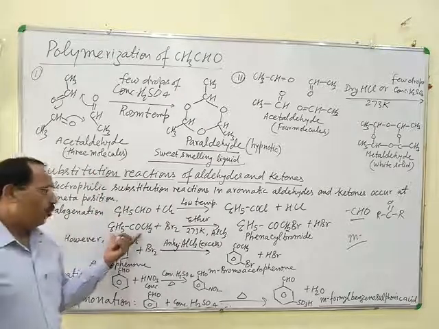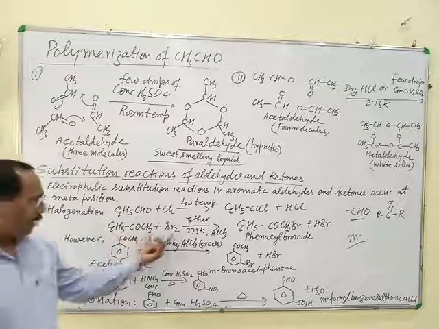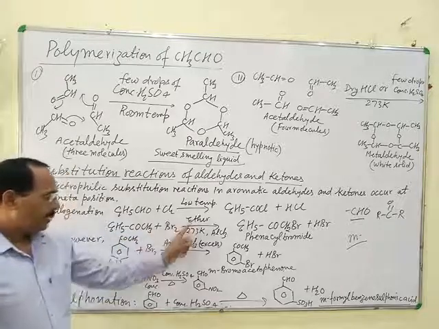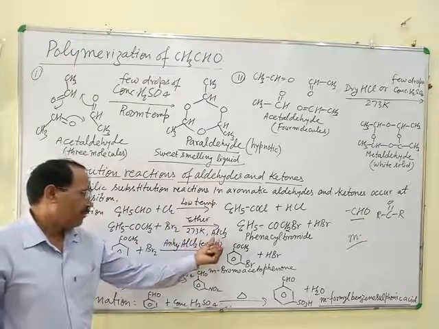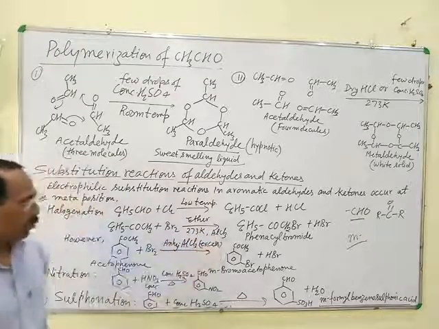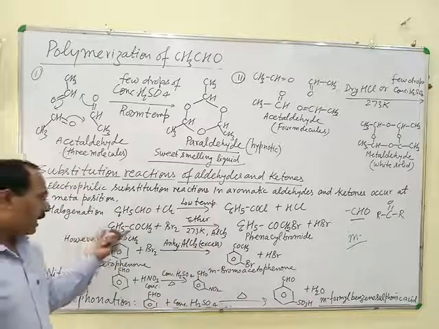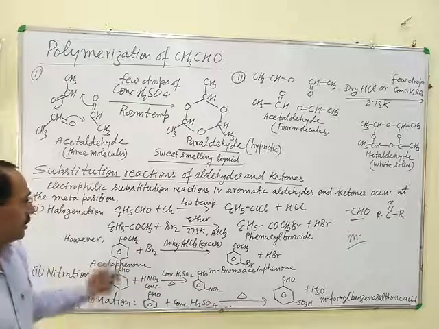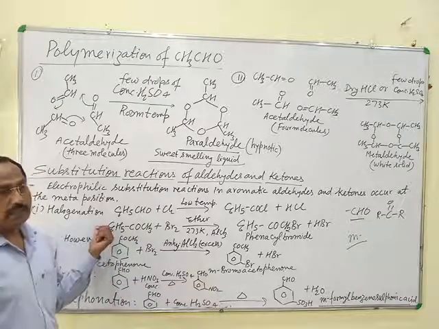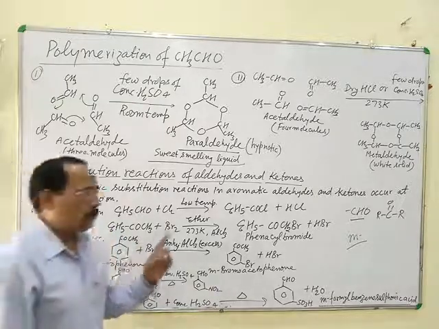Similarly, when acetophenone is brominated in the presence of ether at 273 Kelvin and anhydrous aluminum chloride, then side chain products predominate over ring substituted products. Means the side chain reaction is faster than nuclear substitution reaction.